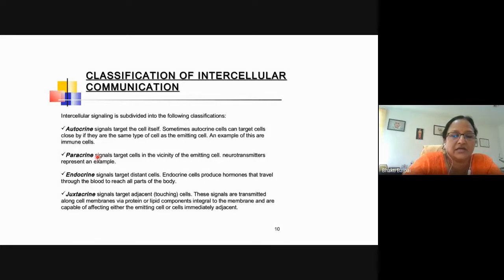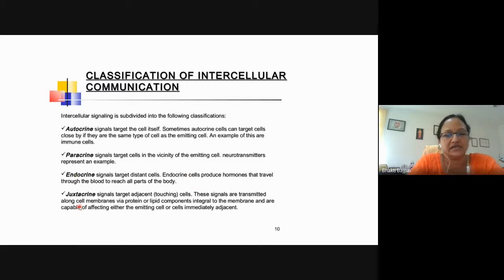Now, endocrine signals target distant cells. In the case of an endocrine signal, the signaling cell is present in one part of the body. It produces some signaling molecule which travels along with the blood through the blood vessels and reaches distant sites, and there they have their effect, or there they bind to the target cell. The best example is that of hormones. So that is endocrine signaling.